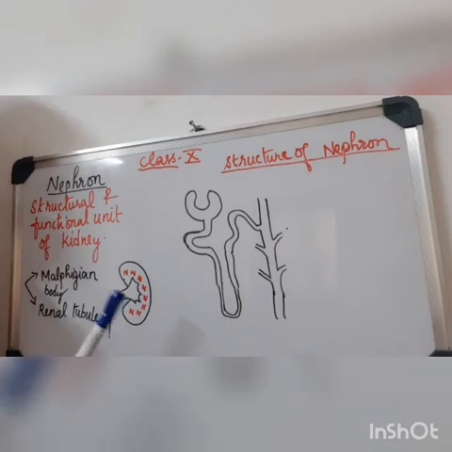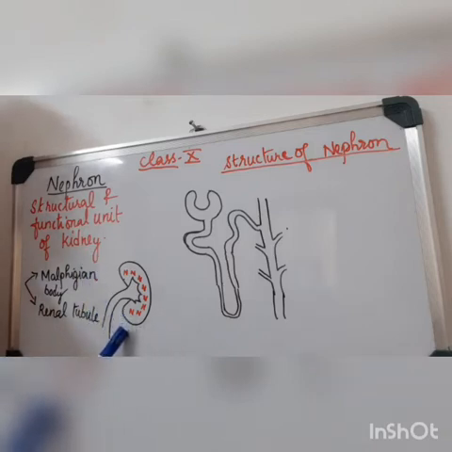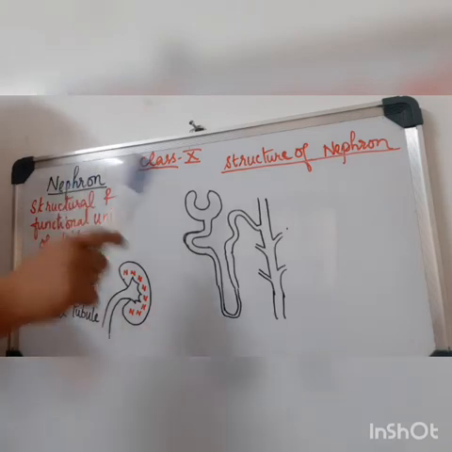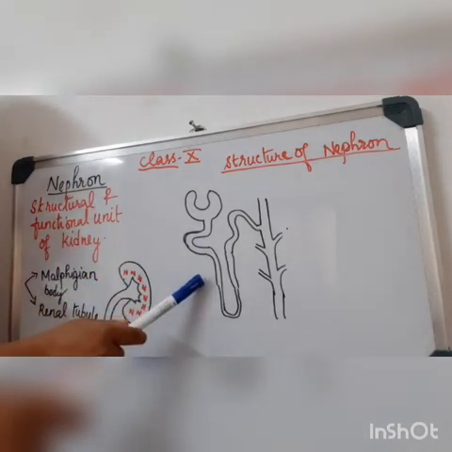One kidney itself consists of millions of nephrons. You can imagine how many nephrons there will be in both the kidneys. Now why is the nephron important? The nephron is important because the filtration of the kidney actually takes place in the nephron. So now we are moving on to the detailed structure of the nephron.